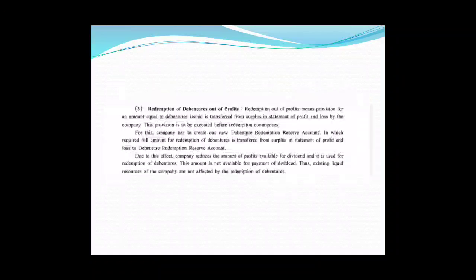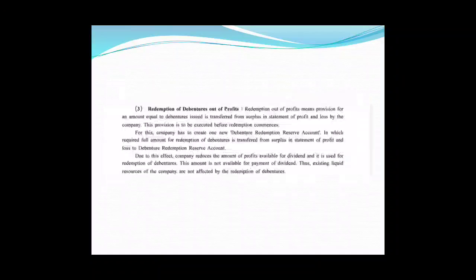Due to this effect, the company reduces the amount of profit available for dividend. Obviously, when you are using profit for repayment of debenture holders, there will be a reduction in the amount of profit available for dividend, and it is used for the redemption of debentures. This amount is not available for payment of dividend, thus existing liquid resources of the company are not affected by the redemption of debentures.